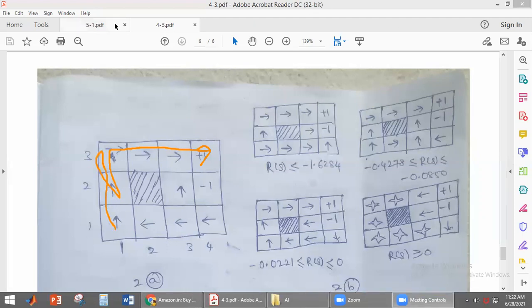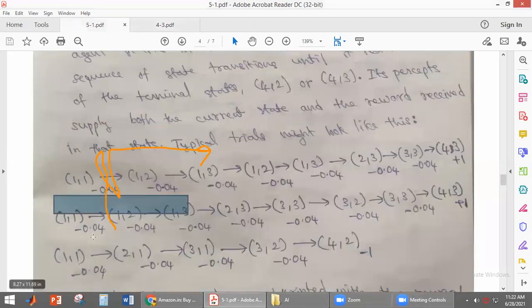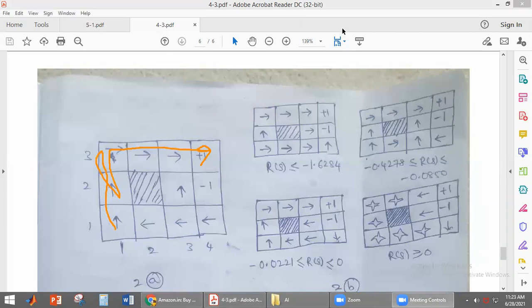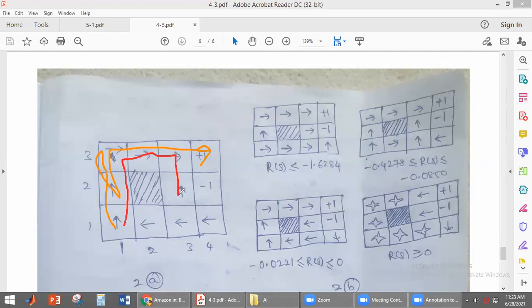So that is one. The other one is, see here, 1,1, 1,2, 1,3, 2,3, 3,3, again 3,2, 3,3, 4,3. The agent does not have any information, student. That is why it is taking different directions. So it is going like this. Then after reaching here, again it is going here. Again it is coming here and reaching this. This is the second direction, second trial, student.